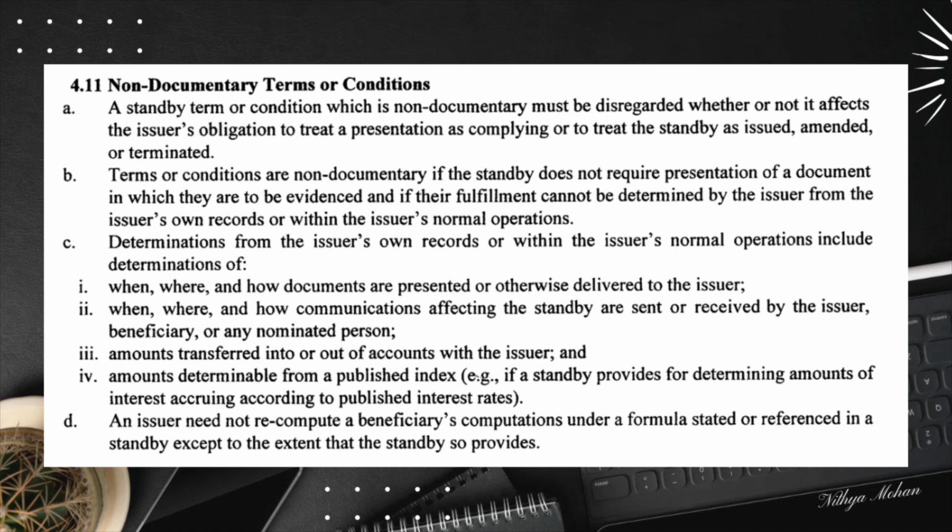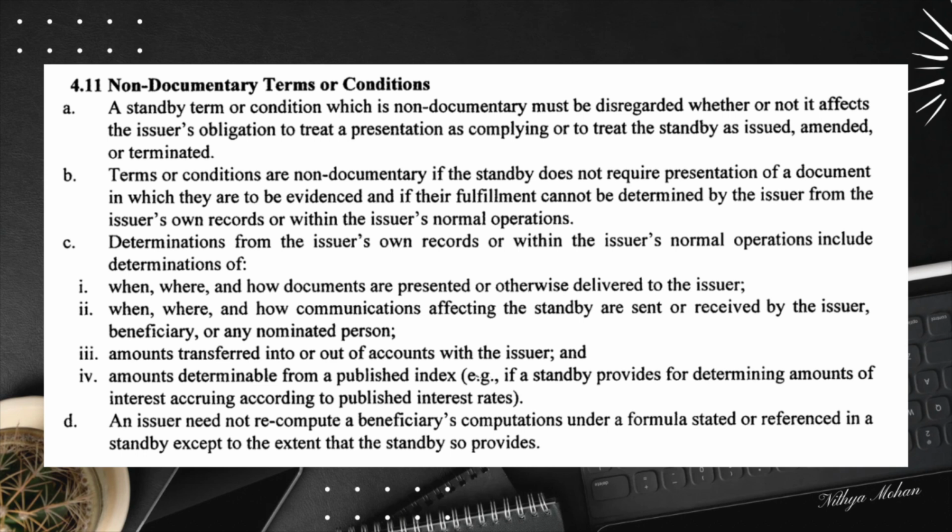Now we will be discussing a specific topic, the amendment of the amount under URDG 758. Demand guarantee is a promise from a guarantor to pay a beneficiary upon the occurrence of a specific event. But what happens when the underlying contract changes? This is where amendments come into play. Some demand guarantees have provisions allowing for the increase or reduction of the total amount to align with the progress of the underlying contract. However, to maintain the guarantee's independent nature, it is critical that certain terms are not included.